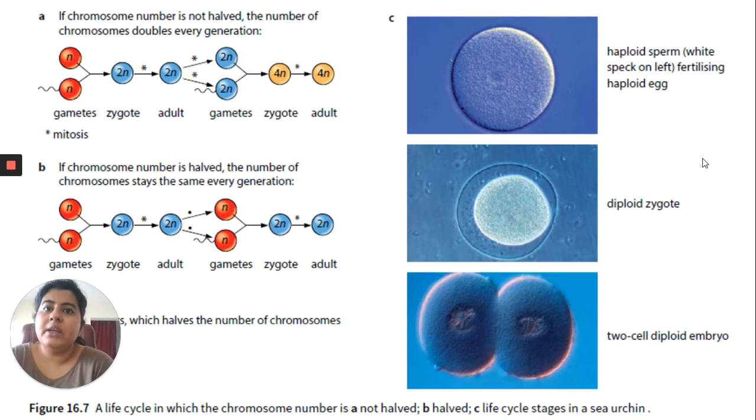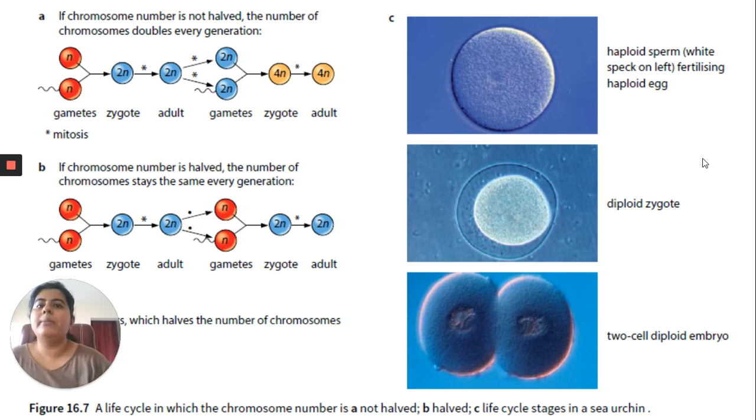The reason is, if the halving doesn't happen in any individual's generation, then when that individual passes on its gametes or its chromosomes, the offspring will have double the number of chromosomes. And you clearly know that every species has its unique number of chromosomes which should not be disturbed. If it is disturbed, they will have genetic abnormalities.